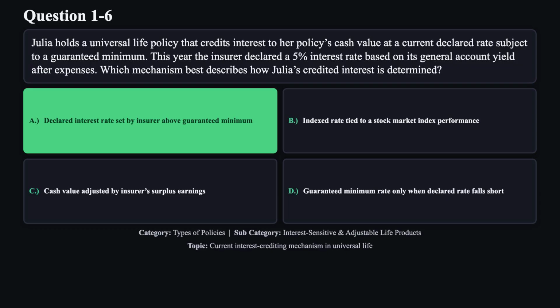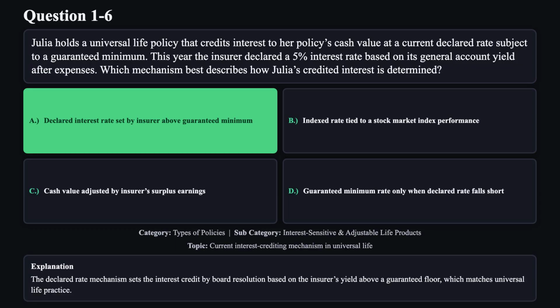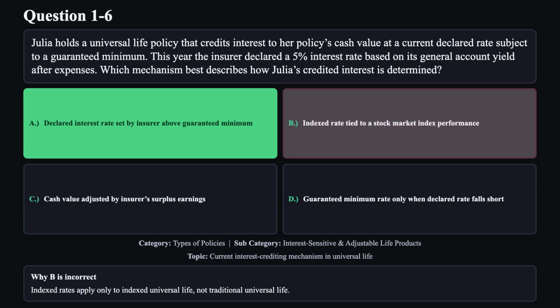The correct answer is A. The declared rate mechanism sets the interest credit by board resolution based on the insurer's yield above a guaranteed floor, which matches universal life practice. Reason B is not correct. Indexed rates apply only to indexed universal life, not traditional universal life.